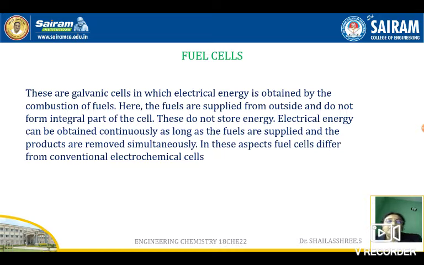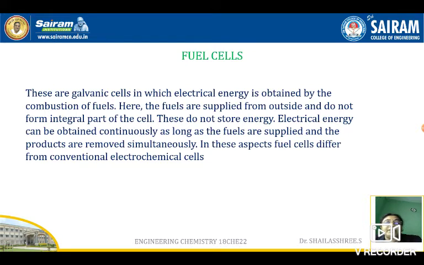But in fuel cells there will be a continuous movement of fuel and oxidant. They will not be storing energy, but there will be a continuous movement and reaction, converting the chemical energy into electrical energy. Fuel cells are galvanic cells which convert the chemical energy of the electrochemical reaction into electrical energy directly.